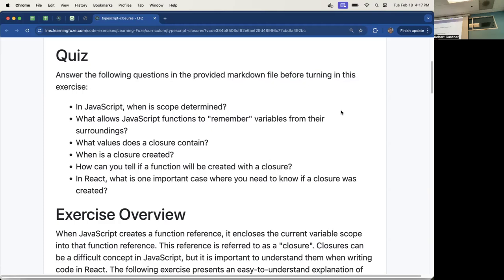Okay. And we're going to call this closure, this thing that has the dependencies, a backpack. I'm going to use the backpack analogy to help us understand it better. In React, what's one important case where you have to realize that the closure was created?